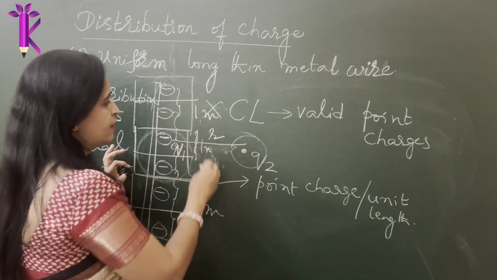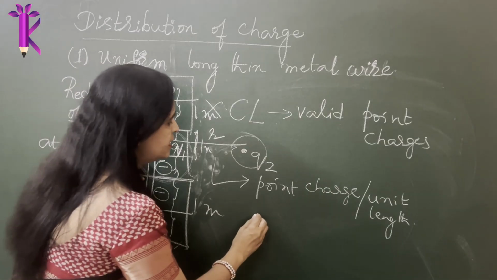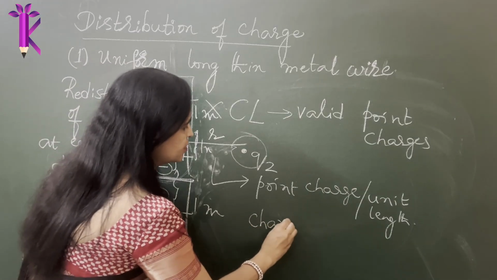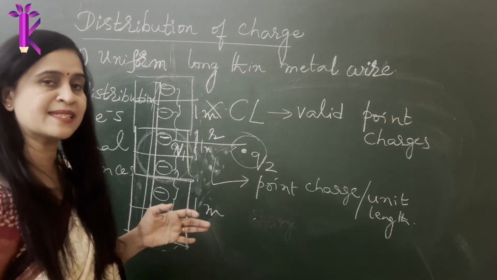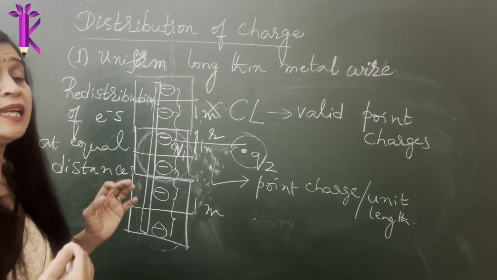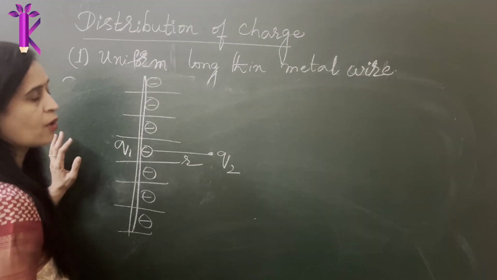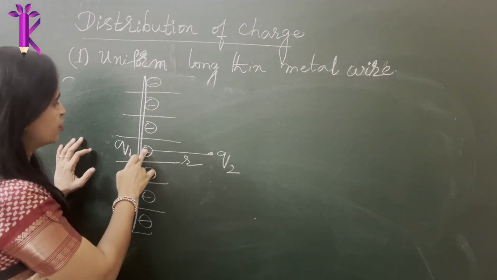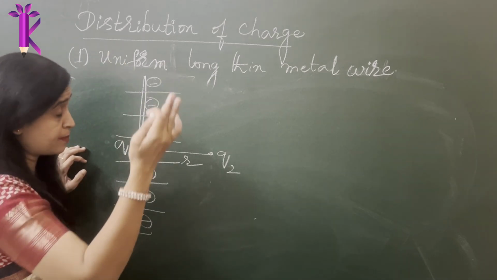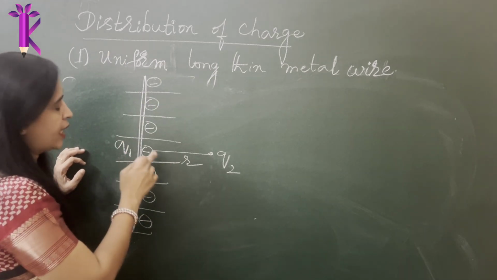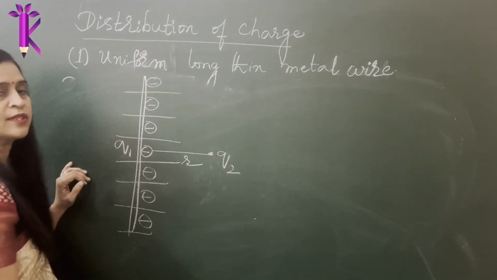Now since you are slicing it into small lengths, we define a term called charge density. Since it is linear, since the thickness was minimal, it was just a metal string, we define something called linear charge density. Let's define it. I'll erase this and then we can start defining it. I erase most of the parts so that there is no confusion. Now that you have divided it into infinitesimal pieces, you can potentially get a point charge. Now you can apply Coulomb's law for point charges. I can't apply it for the entire length.